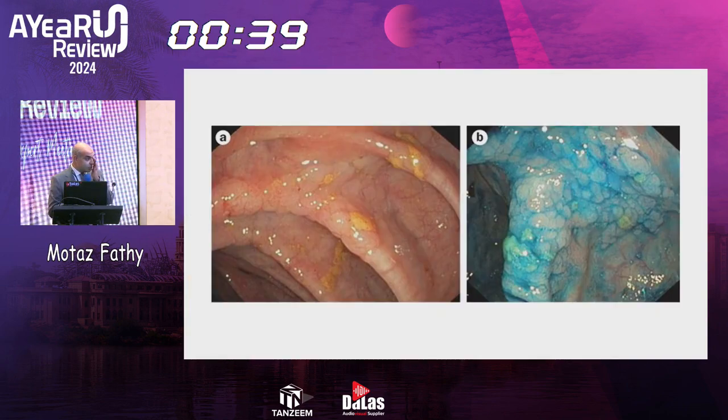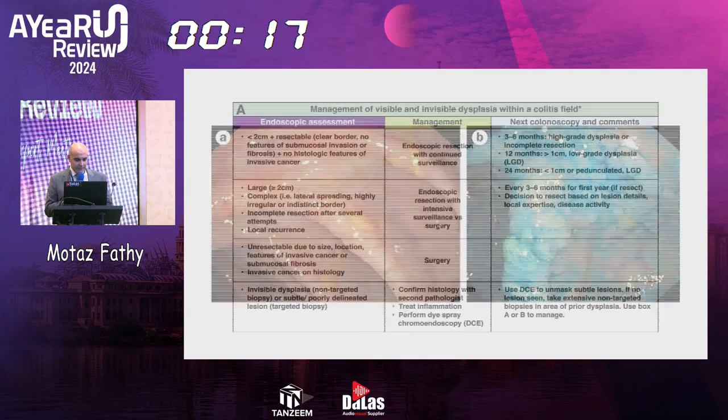This is an example of how a dysplastic lesion might appear during endoscopy. And again, here I say if you are using an SD scope, you will not be able to see this lesion. And also on your right-hand side or your left-hand side, dye chromoendoscopy makes the lesion more evident.